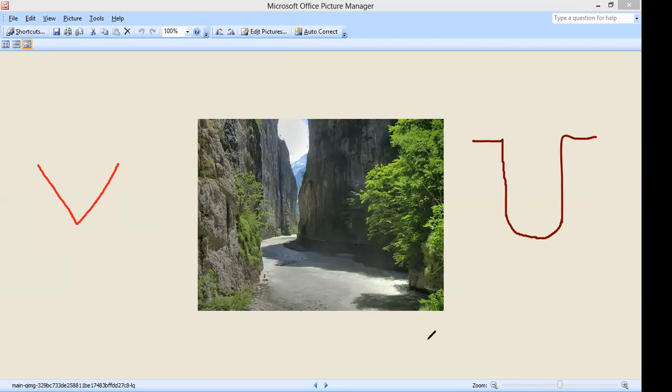Now, can anybody tell me what difference you see between these two types of valleys? Gorge-shaped valleys have a U shape. U shape, okay. Now, what is the meaning of U shape? Look, that looks wider. Wider, okay. Now, the difference is only in the width, the width of the valley.